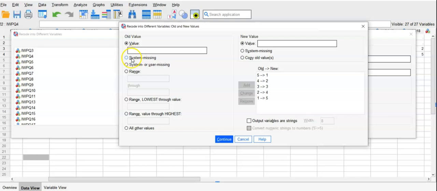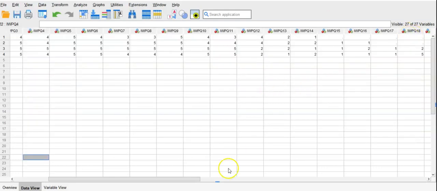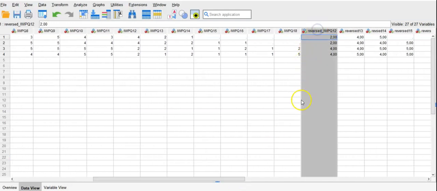So in that case, system missing and then system missing, you have to add, because that is exactly the same from the old and the new value. And then you do continue and then you do the OK. So when you do the OK, because I already created, I will show you. When you do the OK, you will see that in your column, this column is created,